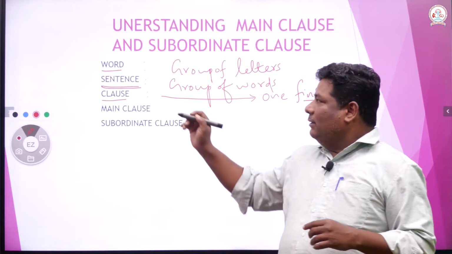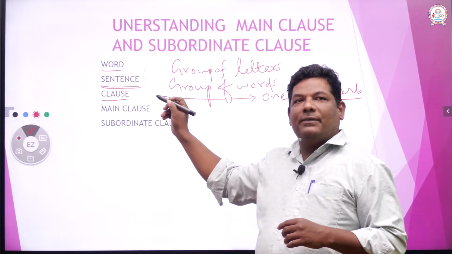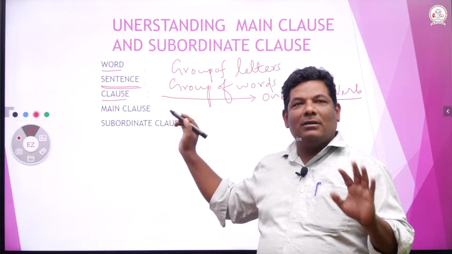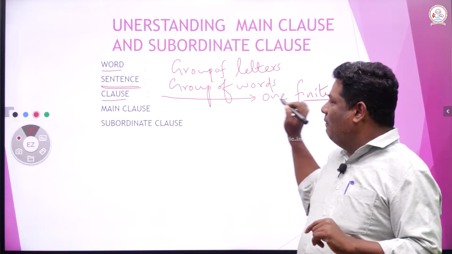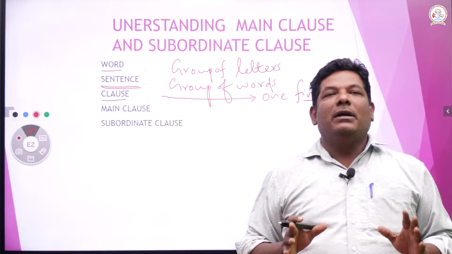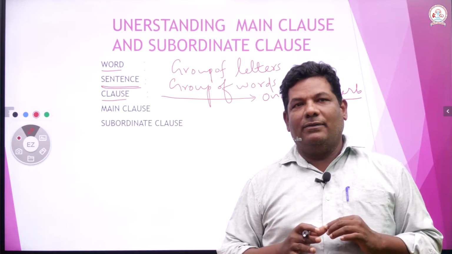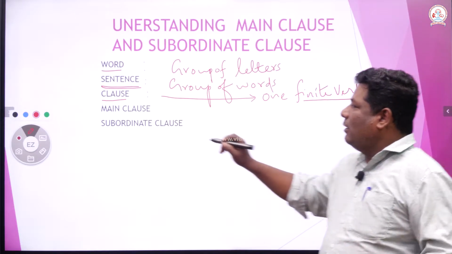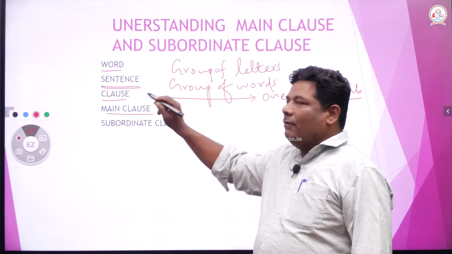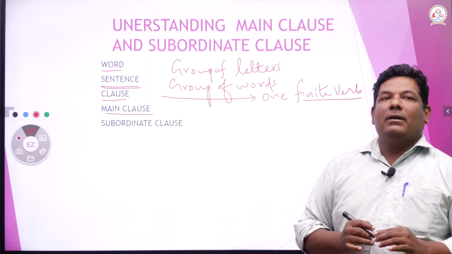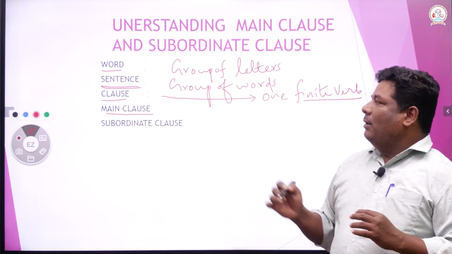So, in my definition, sentence is nothing but clause, but clause has got a verb in it. Okay. Then you must go for main clause. Now you have understood what is clause. Now you just go for main clause.